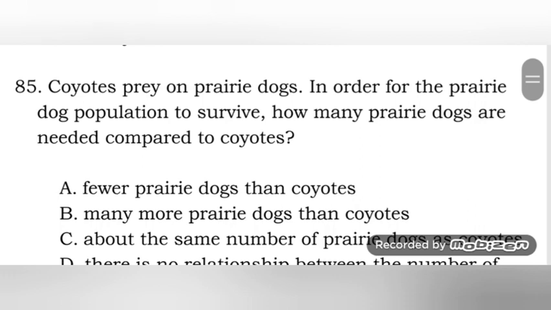Coyotes prey on prairie dogs. In order for the prairie dog population to survive, how many prairie dogs are needed compared to coyotes?